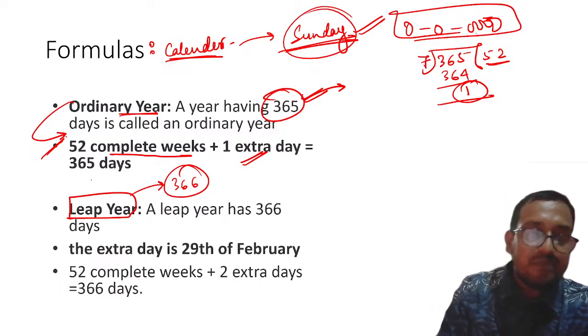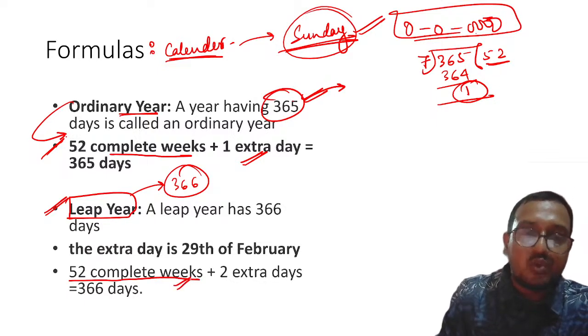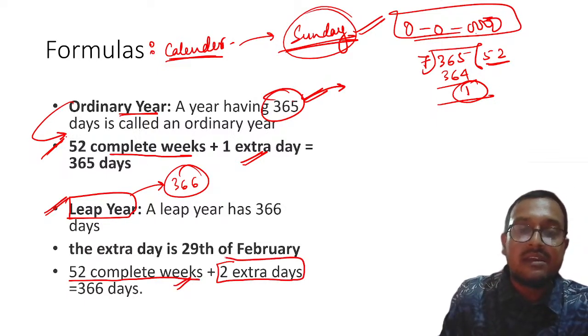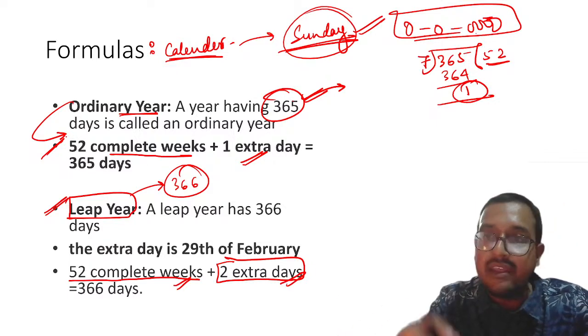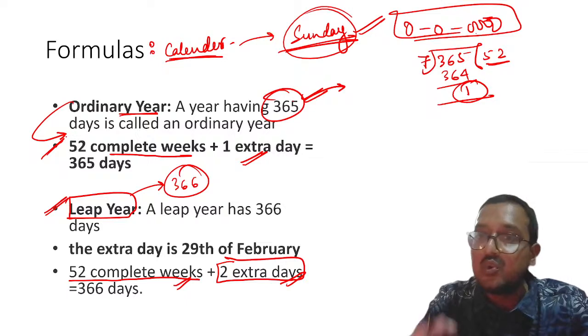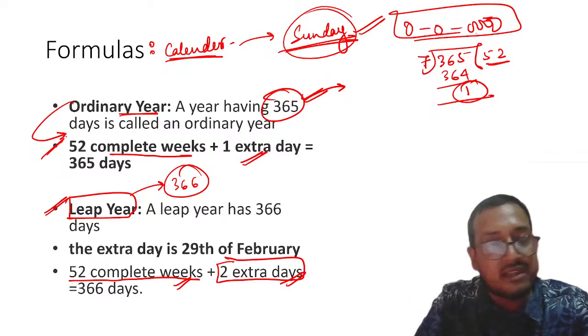Clear? Now my dear students, we will talk about leap years. Again over here what will happen? 52 complete weeks will be there and 2 extra days will be there. Understood? Because 366, if you divide that by 7, you will still get 52 weeks, but 2 days will be extra, that is 2 will be the remainder. Understood?